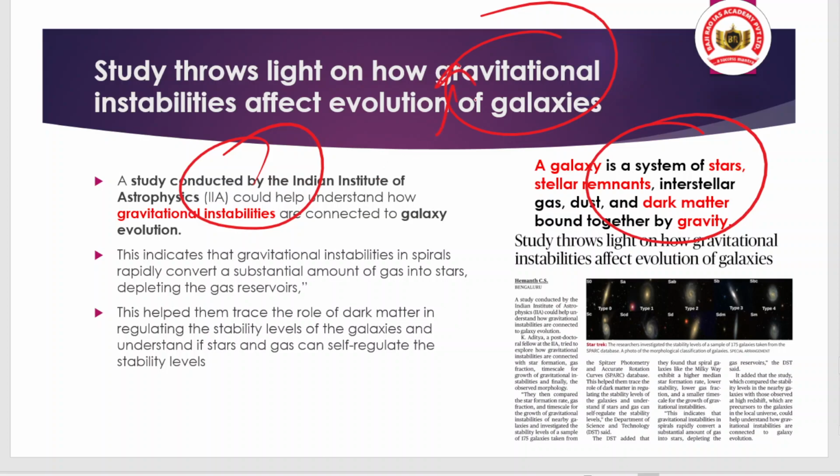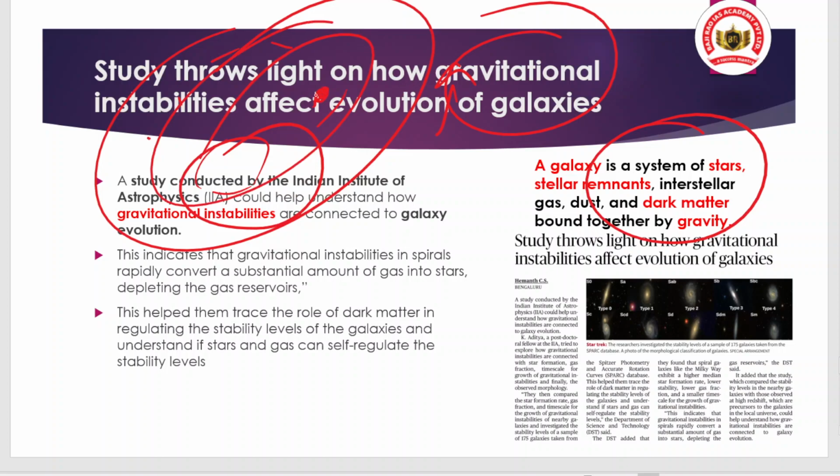The study was conducted by the Indian Institute of Astrophysics, and it could help understand how gravitational instabilities are connected to galaxy evolution. It indicates that gravitational instability in a spiral galaxy rapidly converts a substantial amount of gas into stars. How a star gets formed, you should understand. When there is a galaxy, there is a cloud of gas dominating the space.